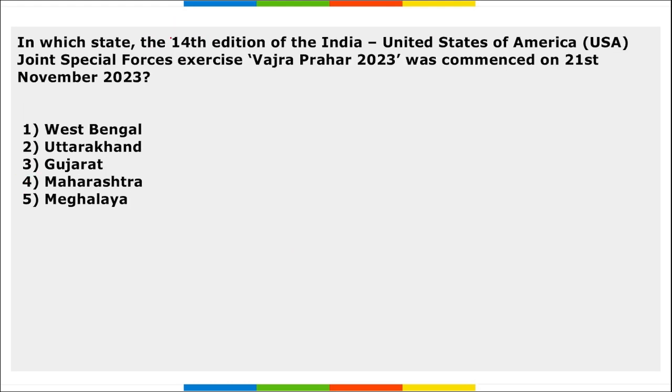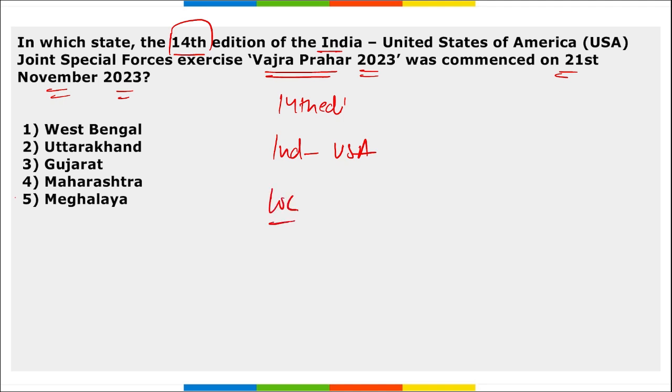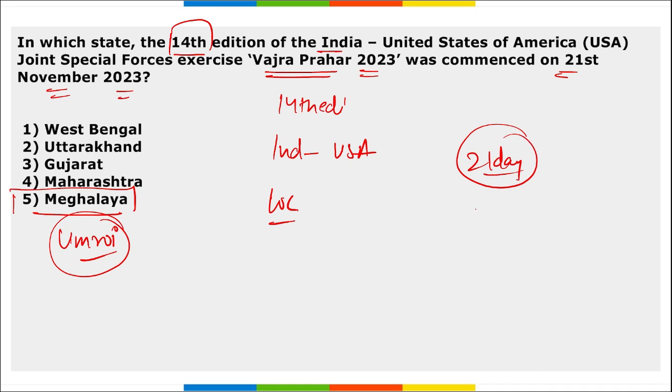Same question. Next, in which state was the 14th edition of the India-USA Joint Special Force Exercise Vajra Prahar 23 commenced on 21st of November 2023? So this Vajra Prahar, remember, was the 14th edition of this exercise. It is between India and USA. The question asked here is, what is the location where this exercise was conducted? It was in Meghalaya, right? In Umroi, Meghalaya. We saw this Vajra Prahar 2023, the 14th edition of this exercise. It was a 21-day long exercise, that is a 3-week long exercise, held from 21st of November till 11th of December last year in 2023.